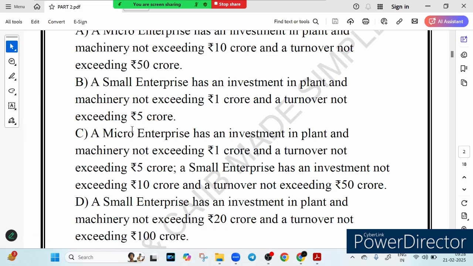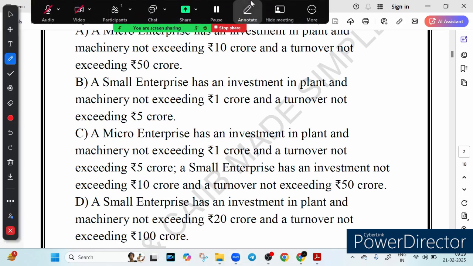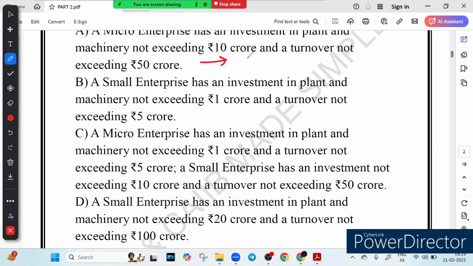So let's analyze each and every option. According to option A, micro enterprise has investment in plant and machinery not exceeding 10 crore. This is incorrect. This is actually the definition of a small enterprise, because micro enterprises have a much lower limit, right? Their investment is less than 1 crore and their turnover less than 5 crore, right? So this is incorrect.